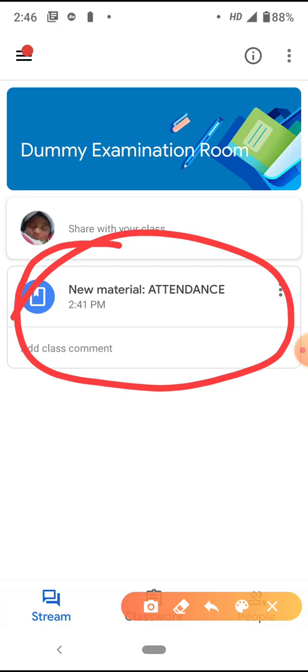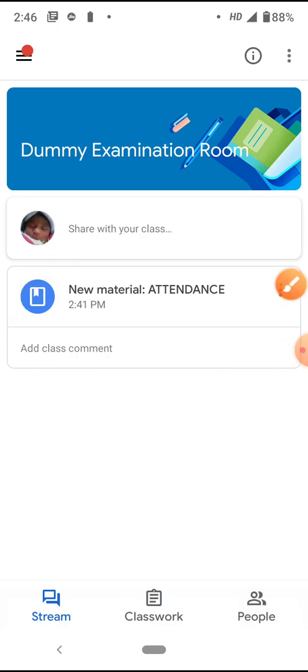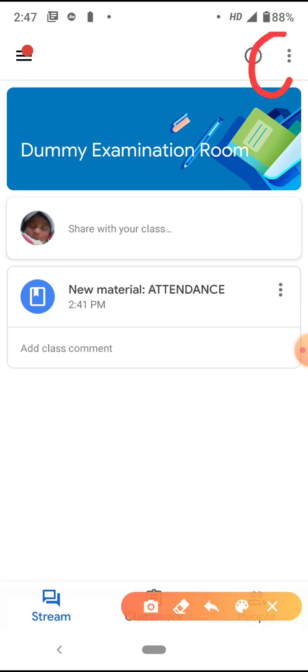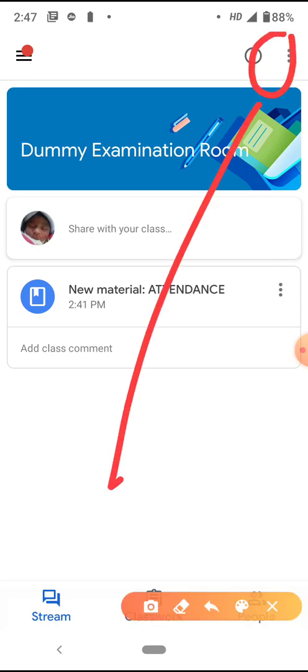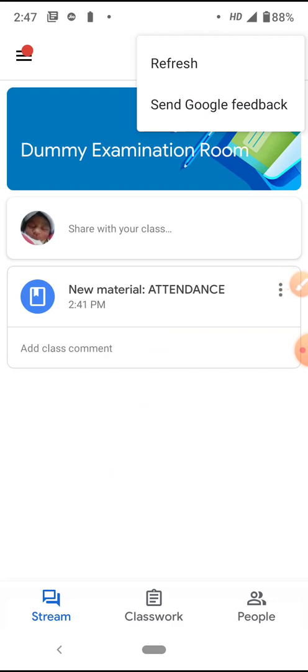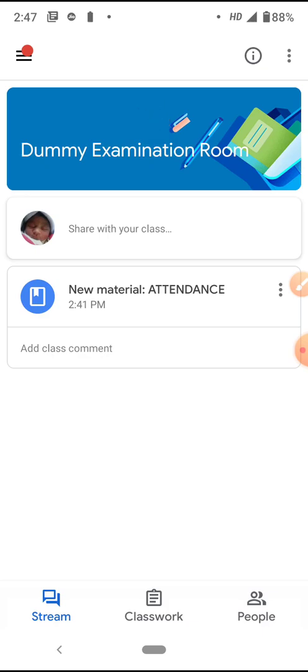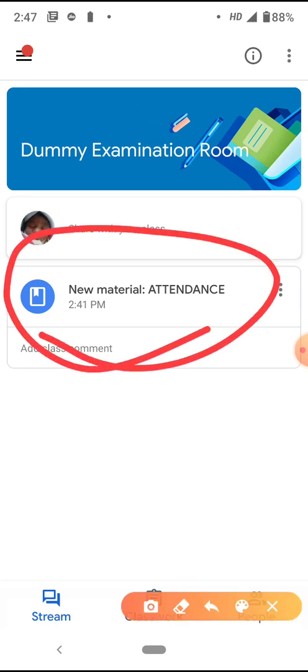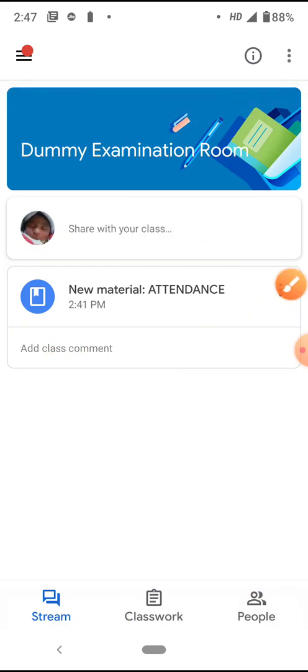If it does not open, very simply just refresh your window. Drag your screen down and let the arrow go round and round. If you cannot do that, there's another option. Just click the refresh button inside these 3 dots. You see these 3 dots in the corner? If we click that, the refresh button is going to open up. I'm going to refresh it, and you see this material that is already here. What we are going to do is open up this material.